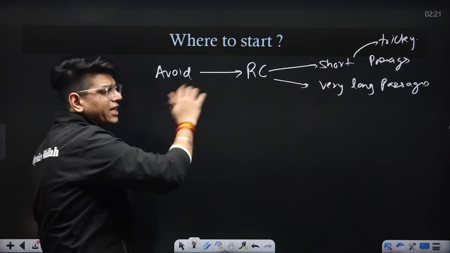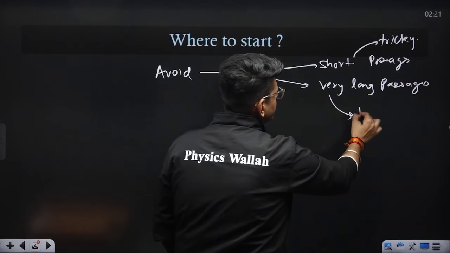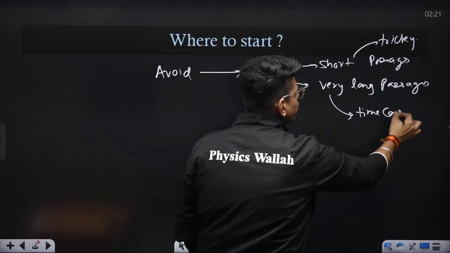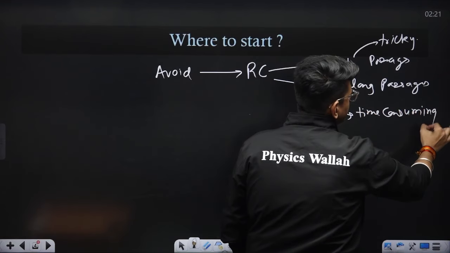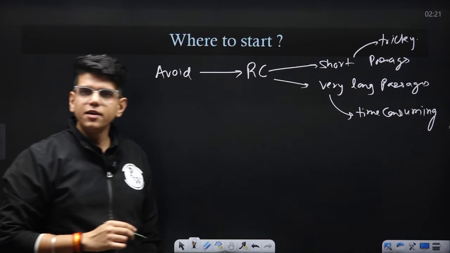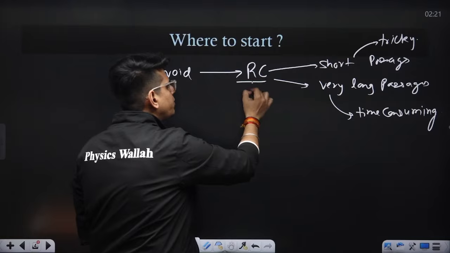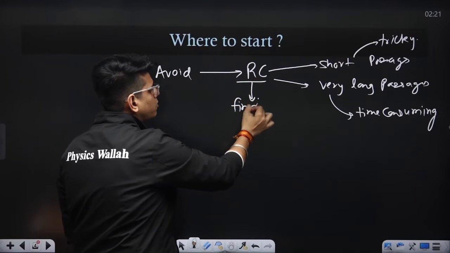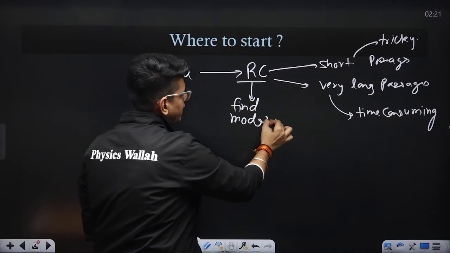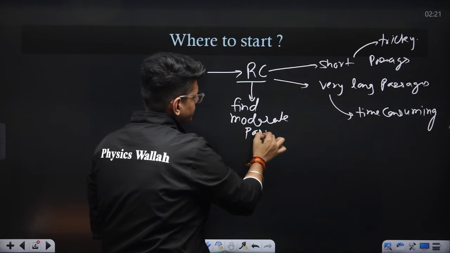So these questions are very tricky and time consuming, and you don't want to waste too much time when you are just starting the paper. So if you are attempting reading comprehension, find moderate length passages.